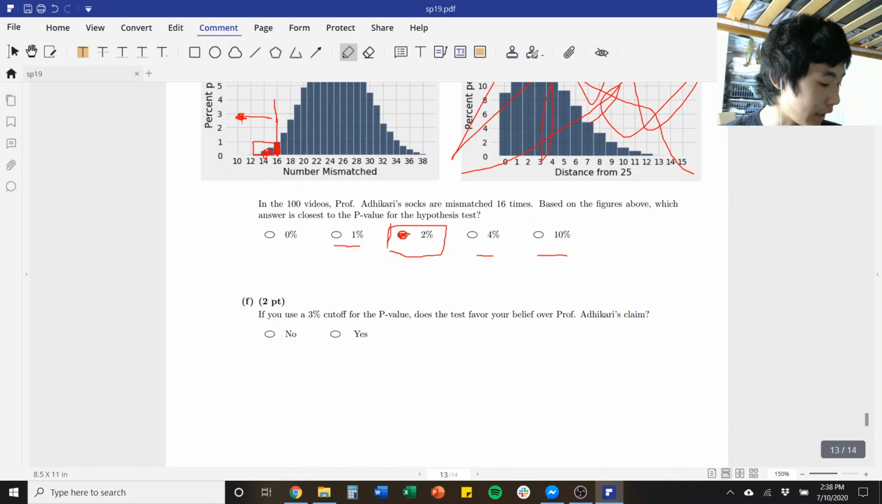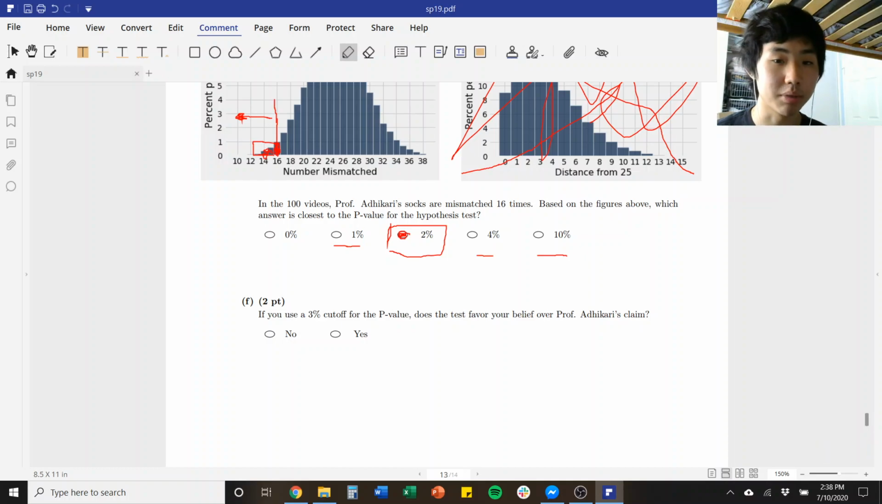Okay, and then part F is that if we use a 3% cutoff for the p-value, does the test favor our belief? So, since our p-value of 2% is less than 3%, we are going to reject the null hypothesis, and so basically we're going to say that we are right and the professor is incorrect.